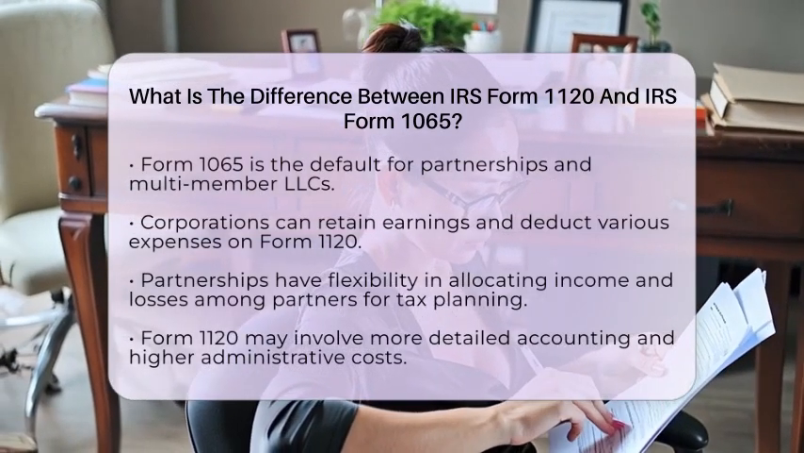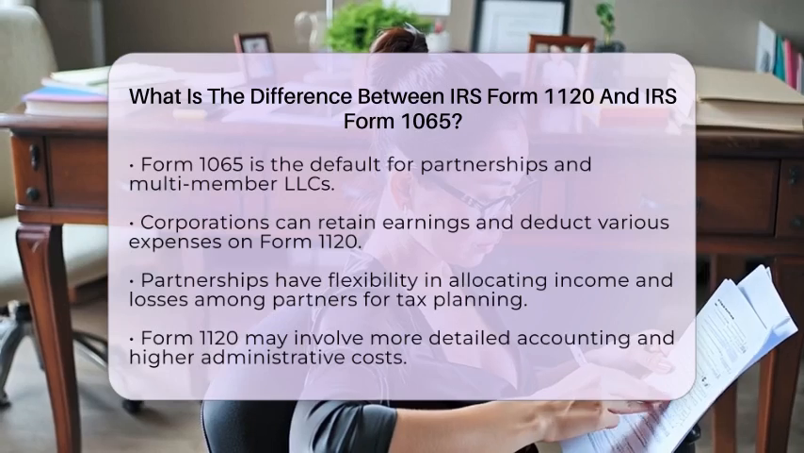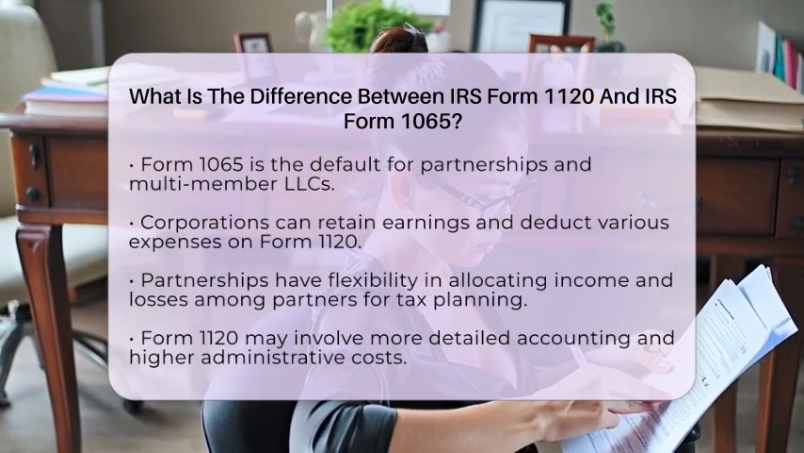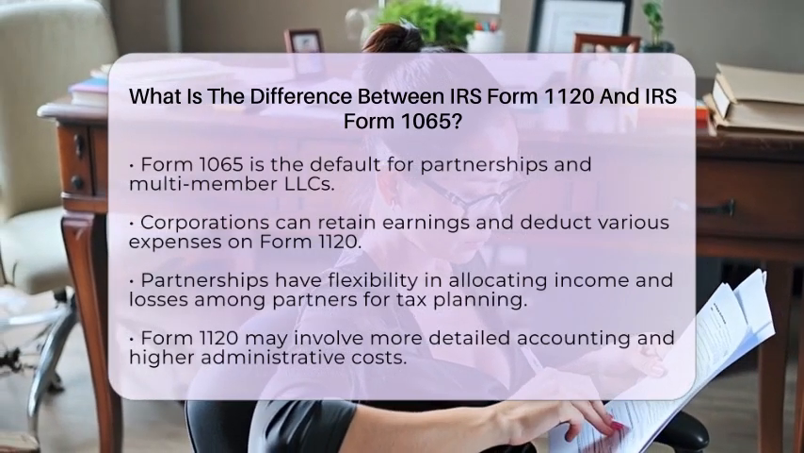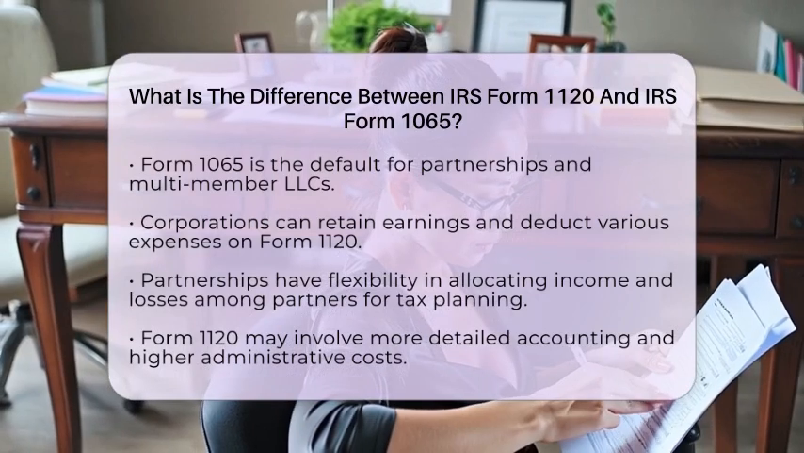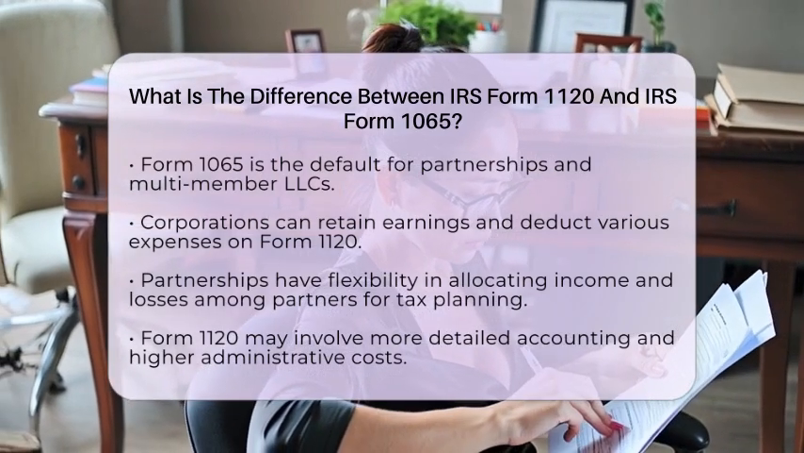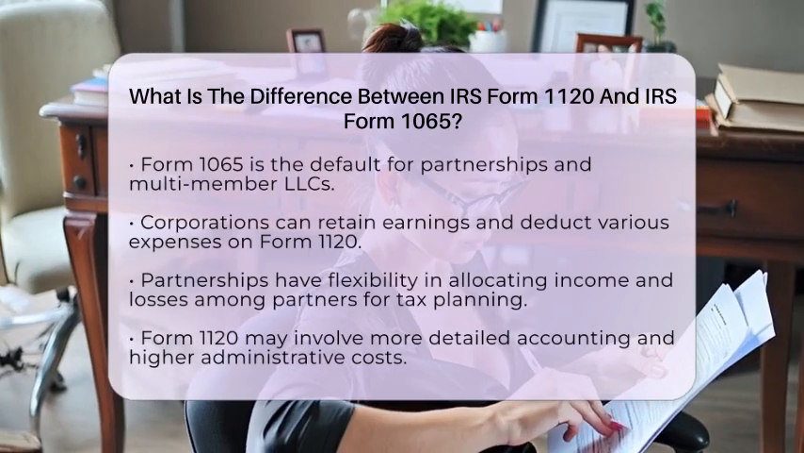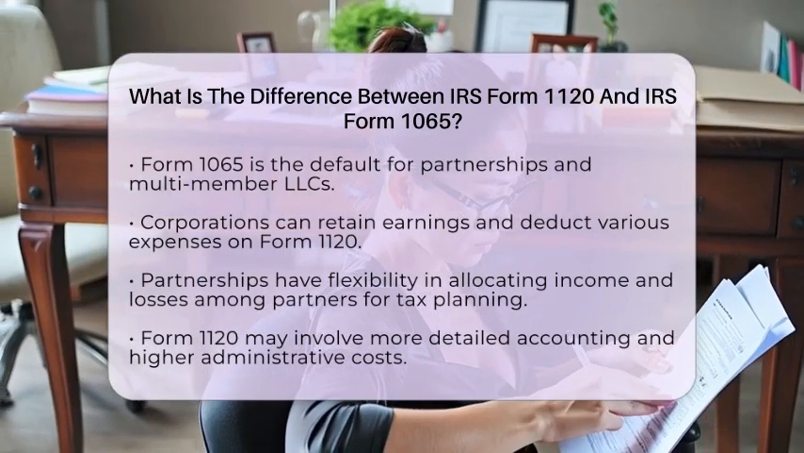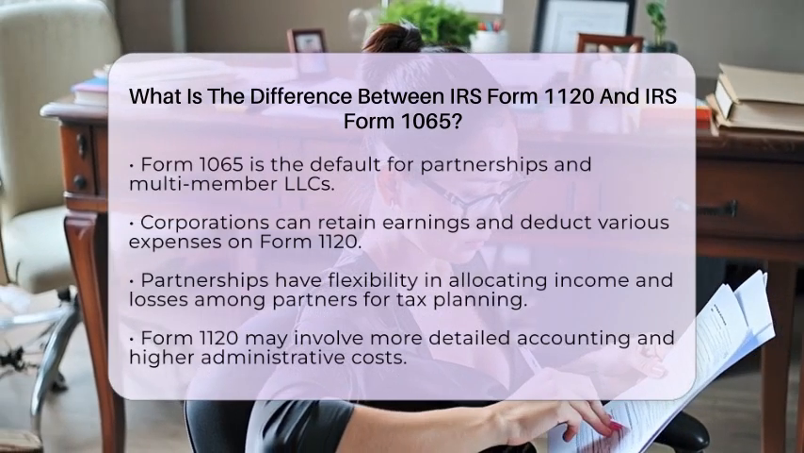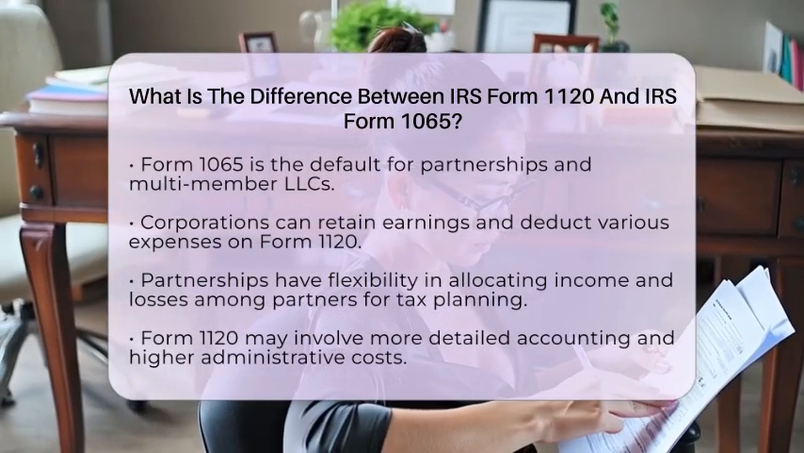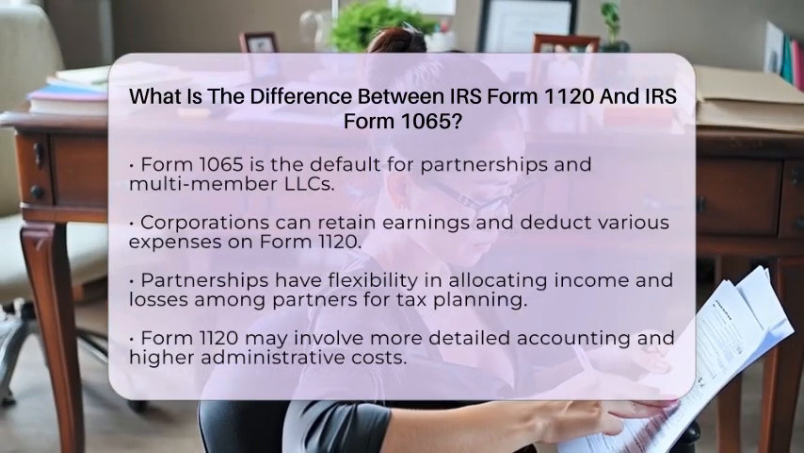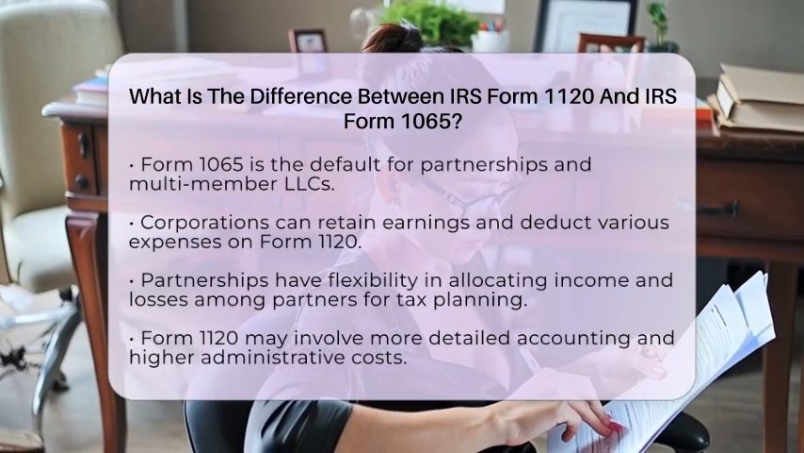Corporations filing Form 1120 can deduct salaries, bonuses, and fringe benefits, allowing them to retain earnings within the company. Partnerships filing Form 1065 have the flexibility to allocate income and losses among partners, which can be beneficial for tax planning. In terms of filing complexity and costs, Form 1120 often requires more detailed accounting and may involve higher administrative costs. Form 1065, while needing careful record-keeping and partner reporting, is generally less complex.